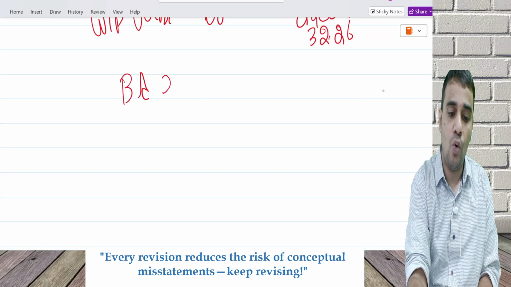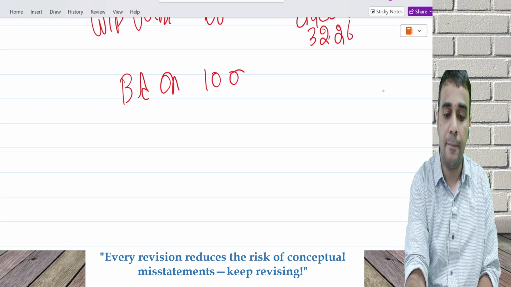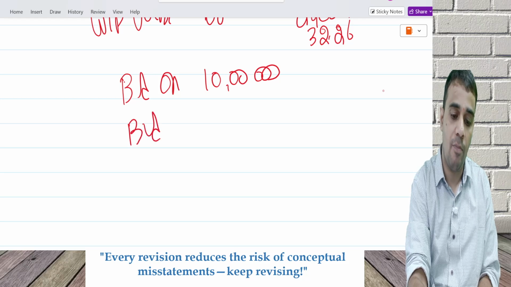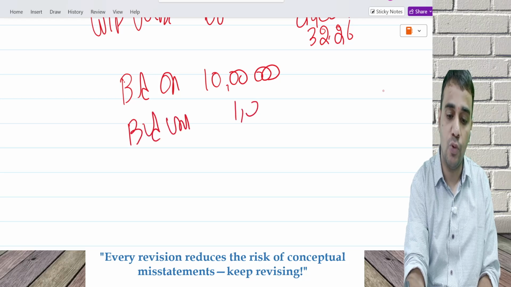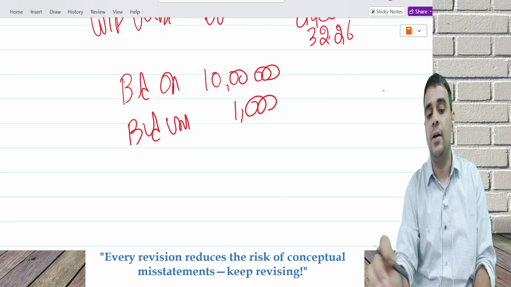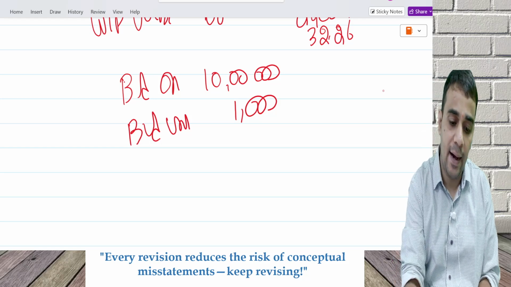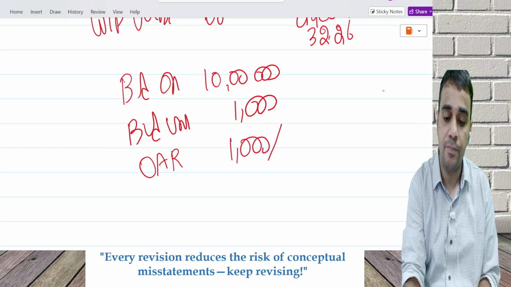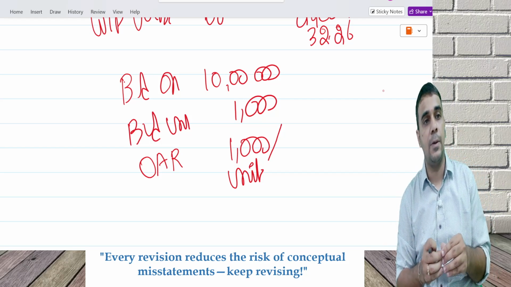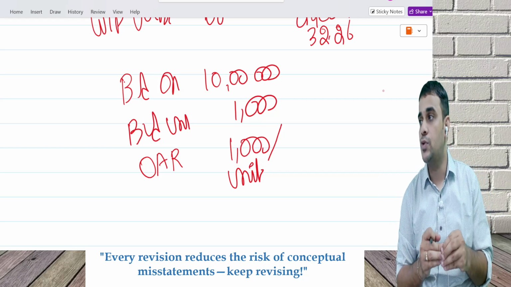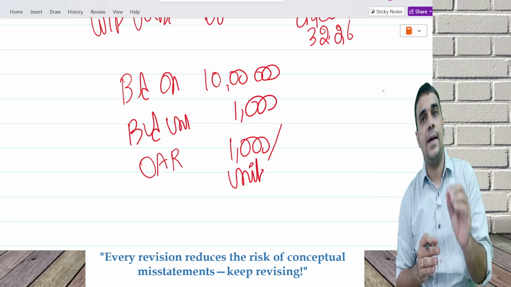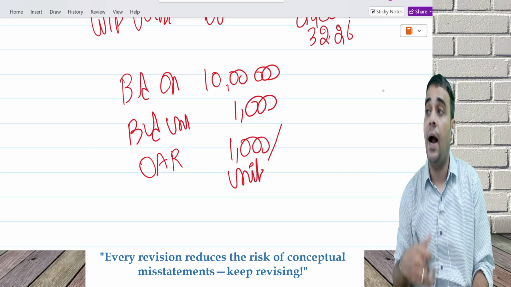Budgeted overhead 10 lakh. Budgeted units 1000. My OAR, if you divide 10 lakh by 1000, is 1000 per unit. For every unit I am recovering 1000 rupees.